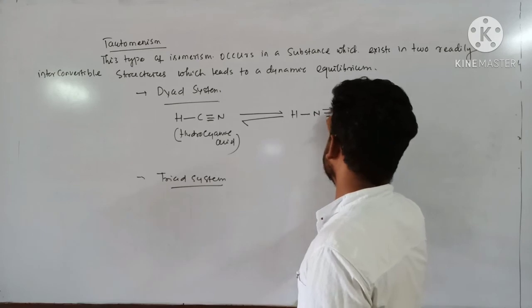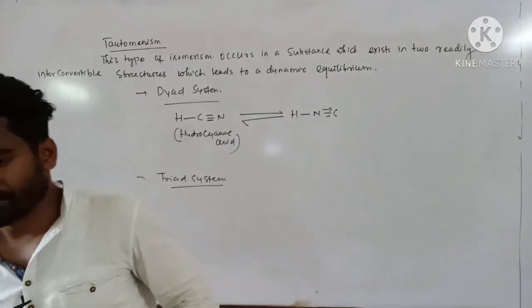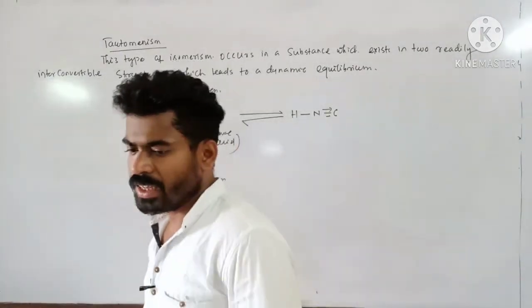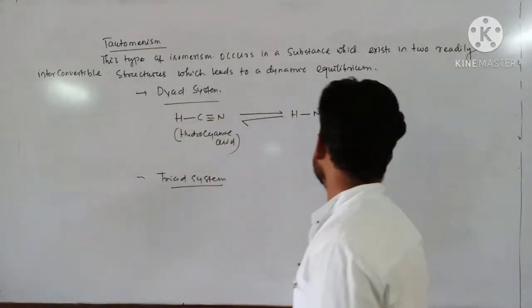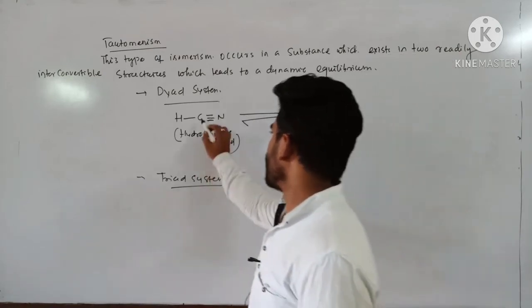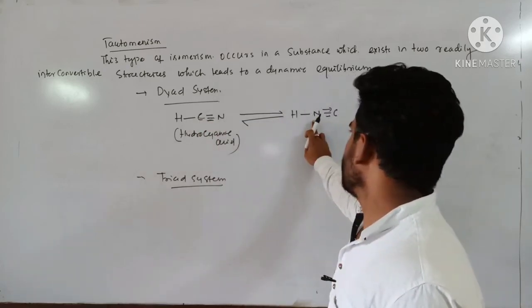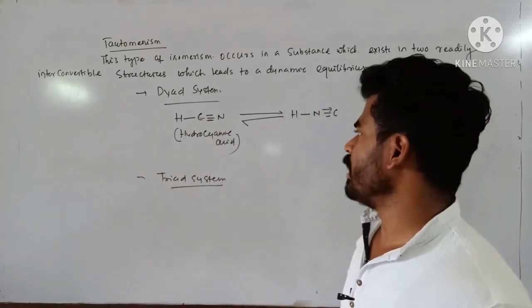HNC. Look at this structure. Here carbon is attached to hydrogen, but here nitrogen is attached to hydrogen.